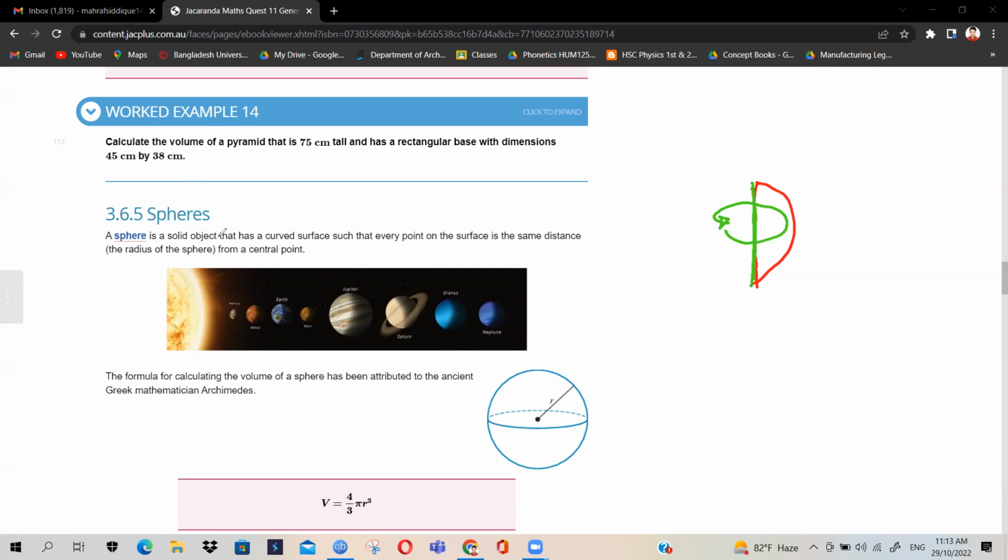A sphere is a solid object that has a curved surface such that every point on the surface is the same distance from a central point. Yes, it's very important to understand. Do you have a ball, like a sponge ball or maybe a tennis ball, at your feet? Yes, I do. Okay, so consider that ball.